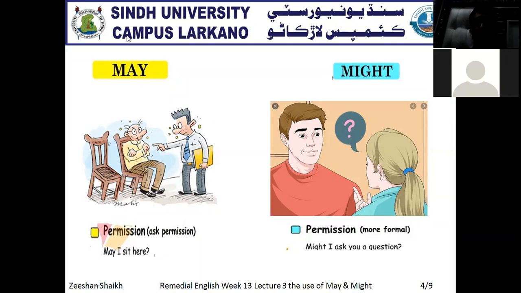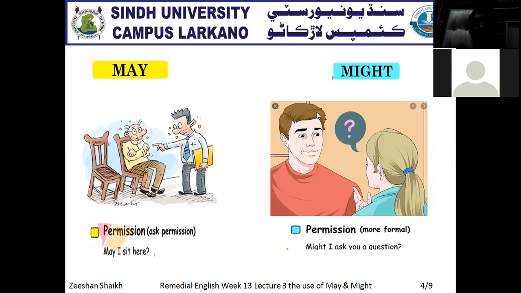But we use might in terms of more formal permission. If you compare may with might, definitely might is more formal than may in terms of permission. So we have to use might rather than may especially for more formal permission.